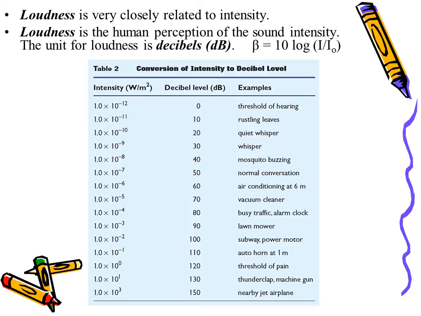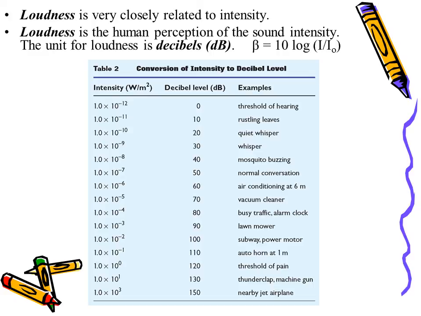So, for an example, if you wanted to look at the change in sound intensity going from a whisper at 30 decibels to normal conversation at 50 decibels, the intensity would not increase by a factor of 20, but by a factor of 10 times 10 or 100. So the intensity of a normal conversation is 100 times more intense than a whisper.